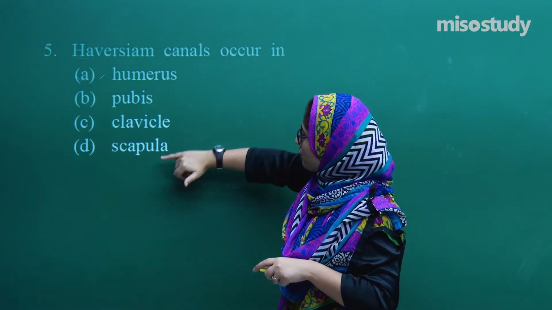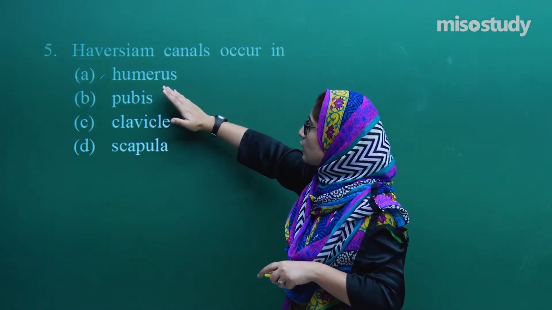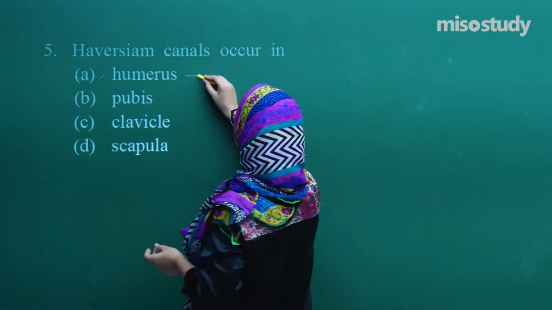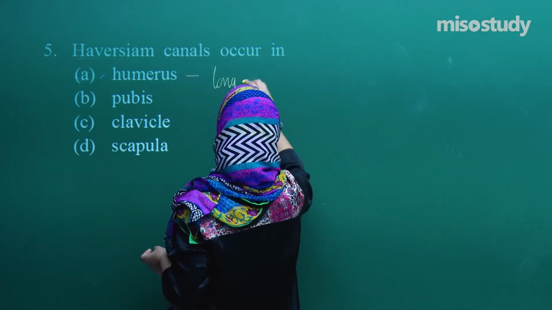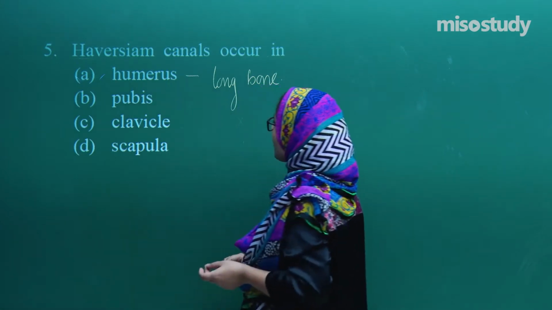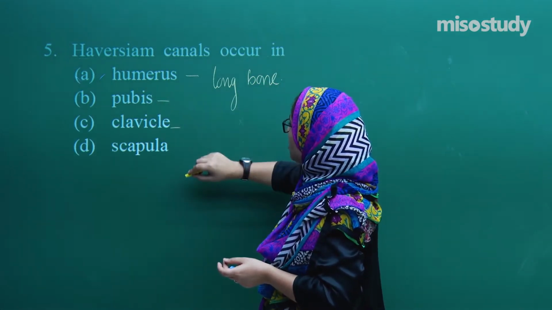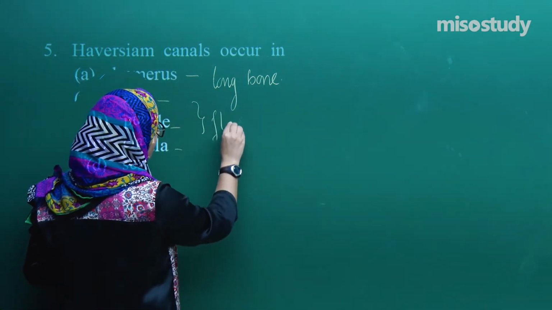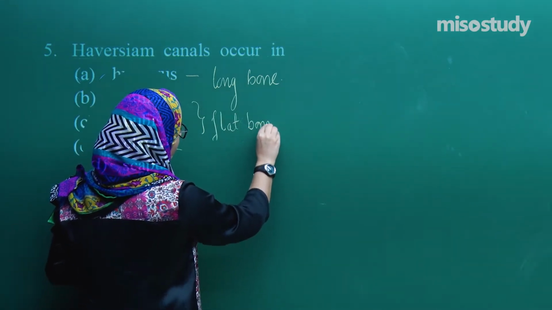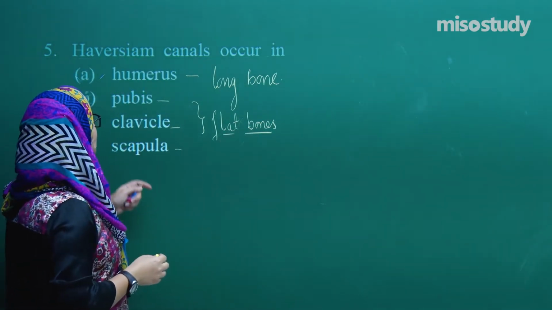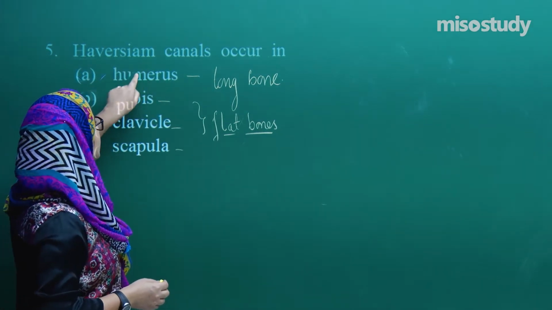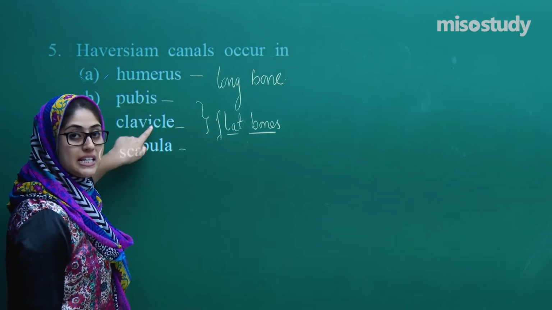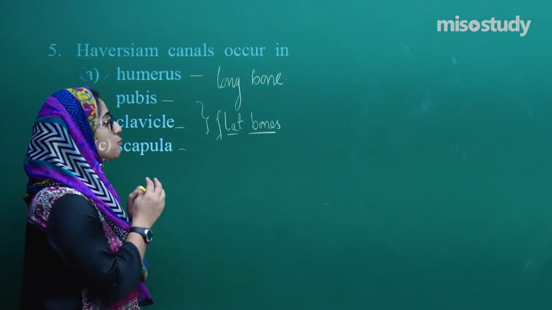So what type of bones are the scapula, clavicle, pubis and humerus? The humerus is a long bone. The pubis, clavicle and scapula are flat bones. The Haversian canals are not present in flat bones. Flat bones are spongy bones.